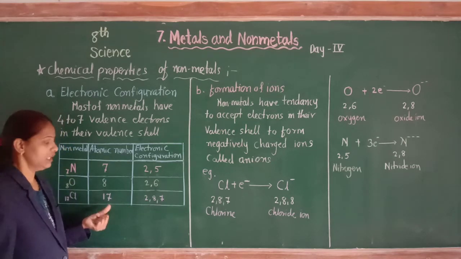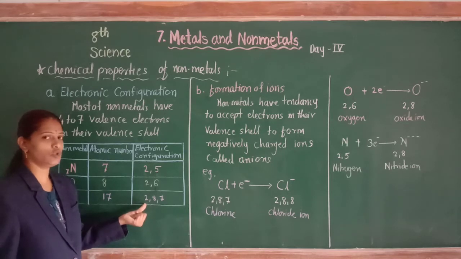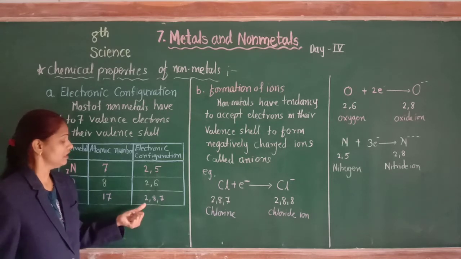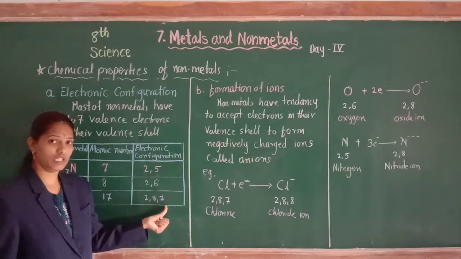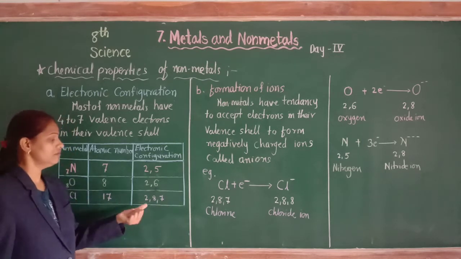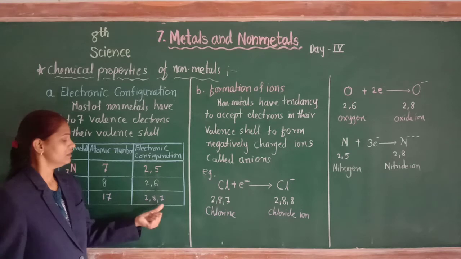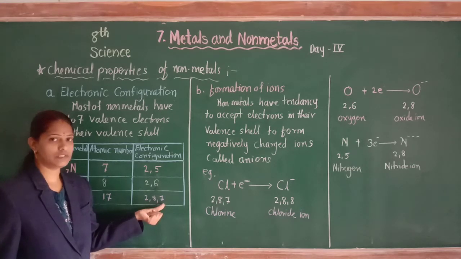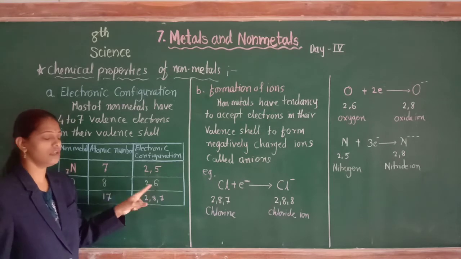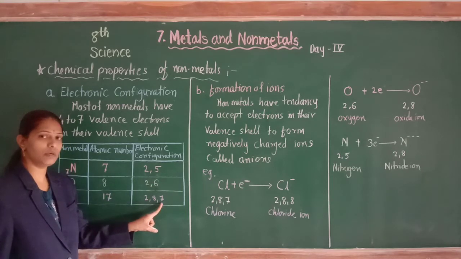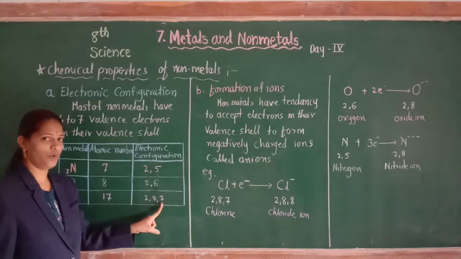The 17 electrons are distributed into three different shells: K shell, L shell, and M shell. For chlorine, the M shell, the third shell, is the last shell or valence shell.